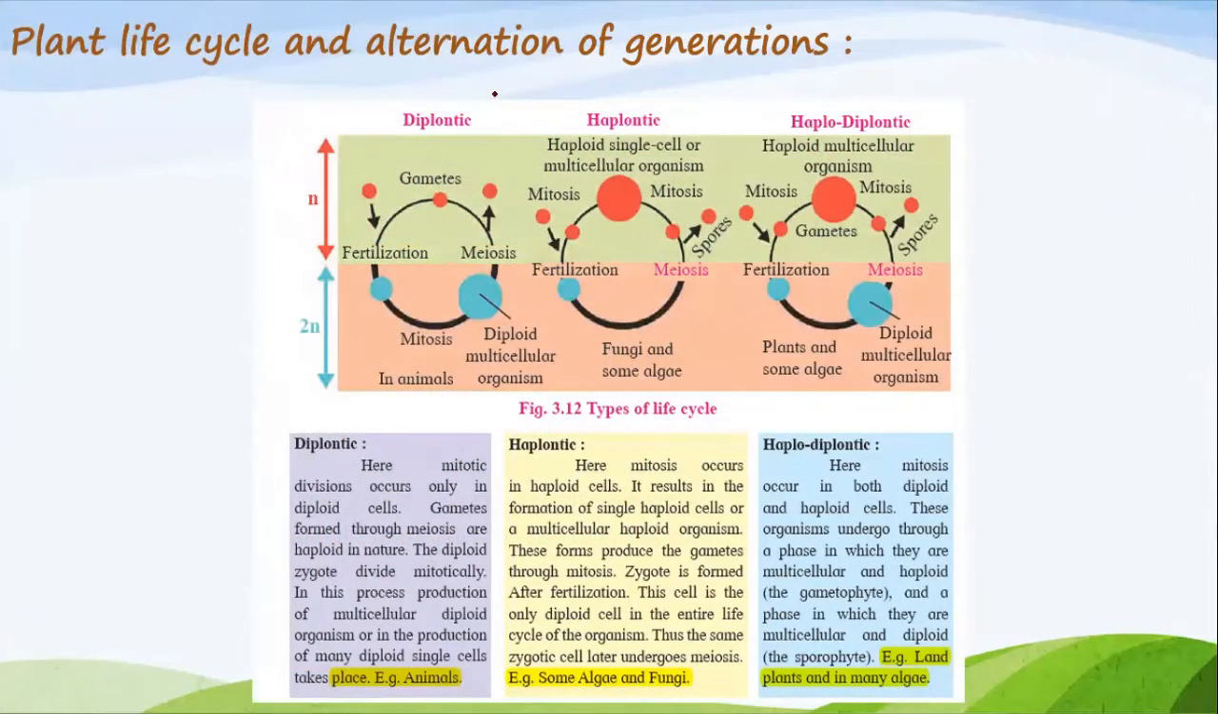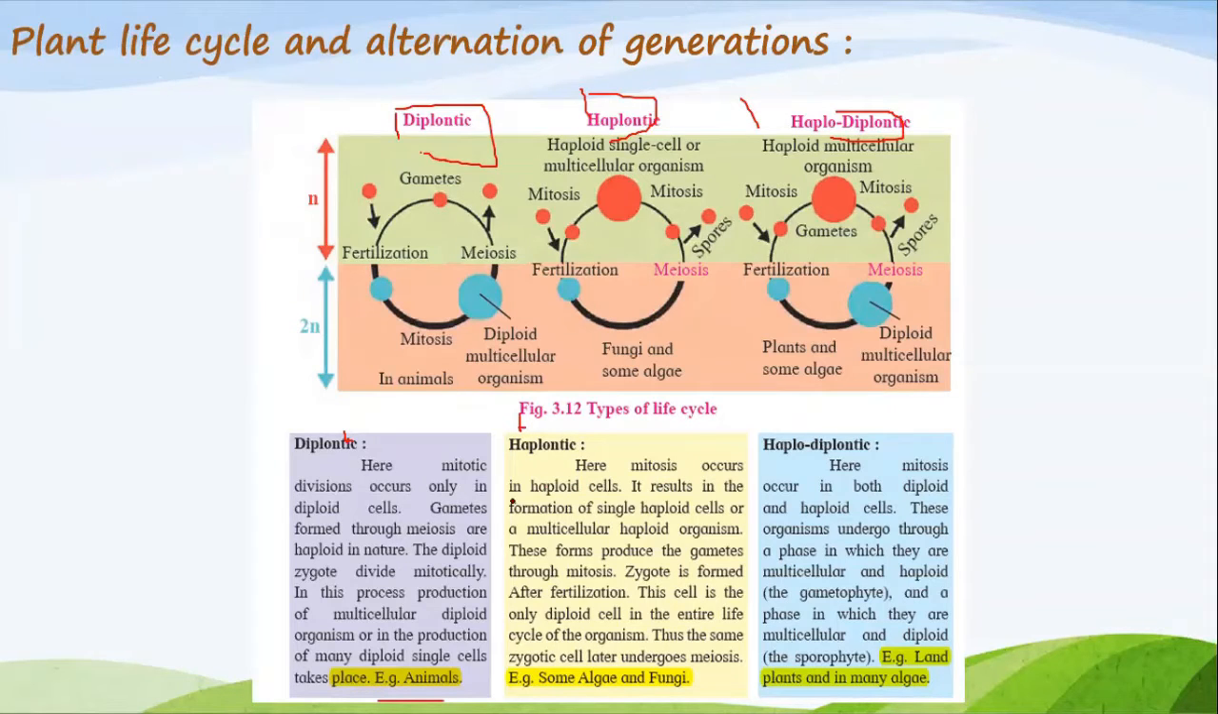Plant life cycle and alternation of generations. There are 3 main phases: diplontic, haplontic, and haplodiplontic. In the diplontic phase, mitotic division occurs only in diploid cells. The gametes formed through meiosis are haploid in nature. The diploid zygote divides mitotically, resulting in the production of unicellular diploid organisms or many diploid cells. For example, in animals, diplontic divisions occur.